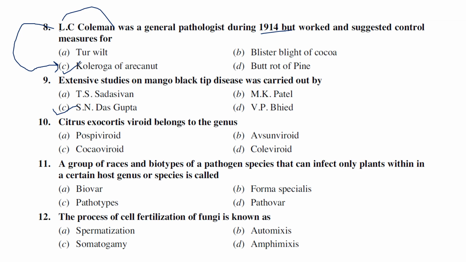Citrus exocortis viroid belongs to which genus? In viroids, only two families are there, Pospiviroidae and Avsunviroidae. Generally, Citrus exocortis viroid belongs to the genus Pospiviroid.